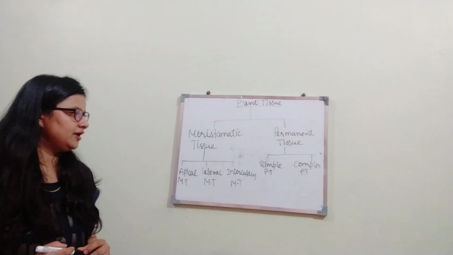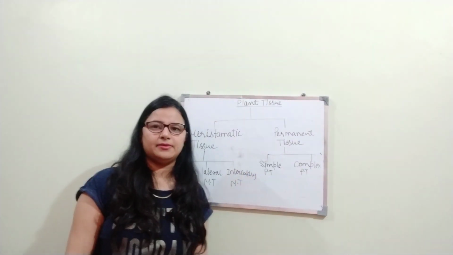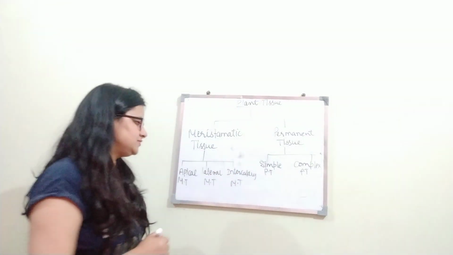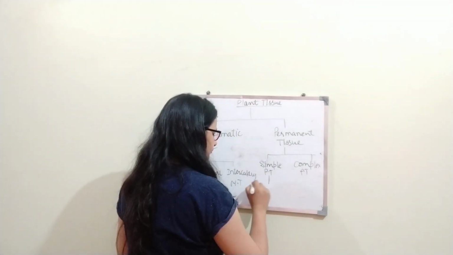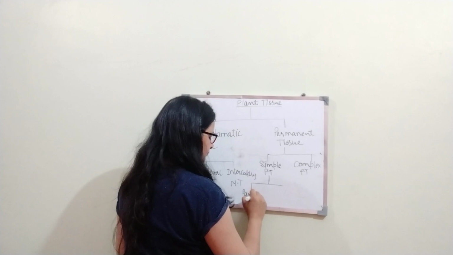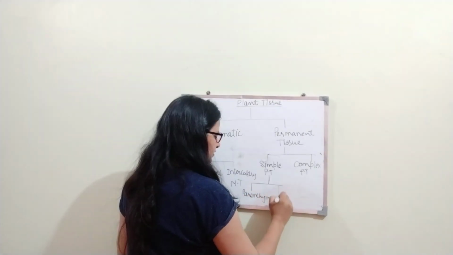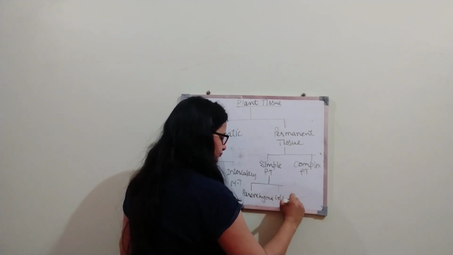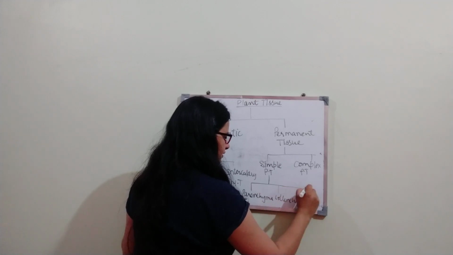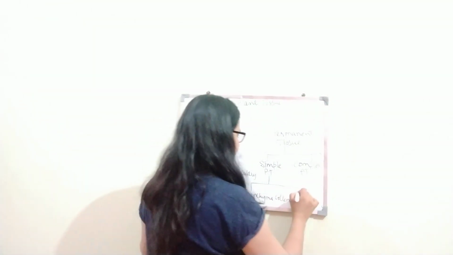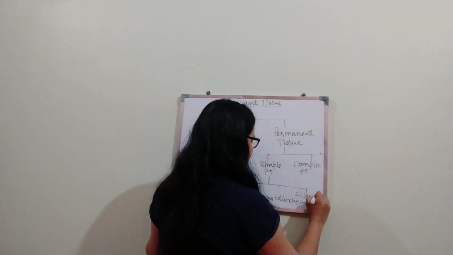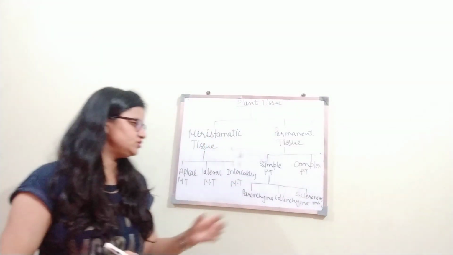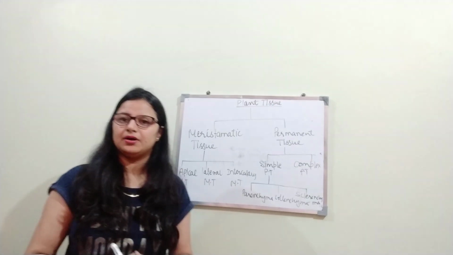Simple permanent tissue is further divided into three types: parenchyma, collenchyma, and sclerenchyma. So this is simple permanent tissue which is divided further into three types, parenchyma, collenchyma and sclerenchyma.